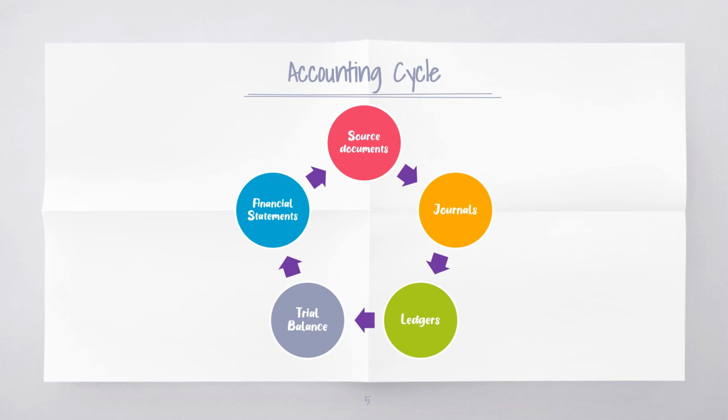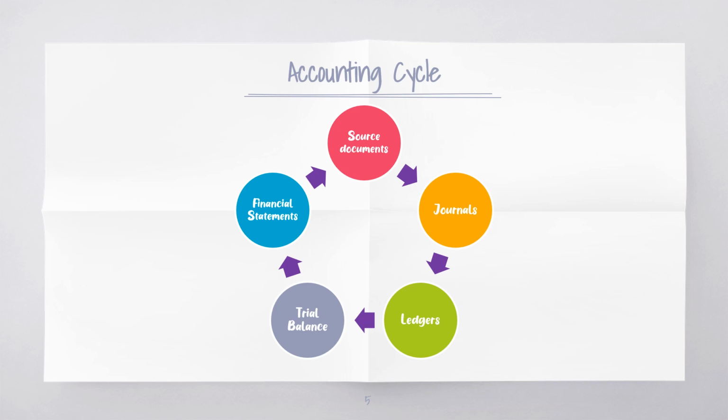Third, journal entries will be posted to ledger accounts. The ledger is a book that records transactions based on these categories: general ledger, sales ledger, and purchase ledger. Fourth, trial balance is a list of closing balances of ledger accounts on a certain date. It is prepared to determine the accuracy of the double entries in journals and ledgers. It also consists of a debit (DR) and a credit (CR) column.